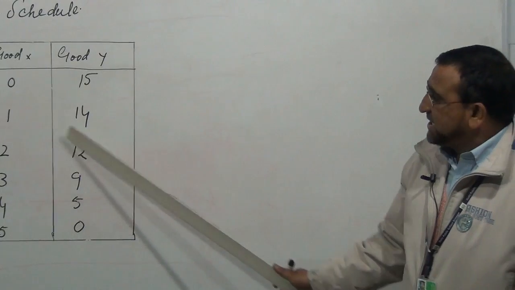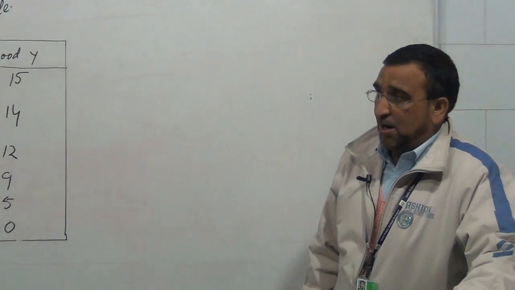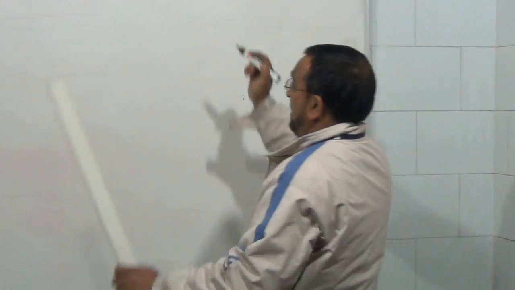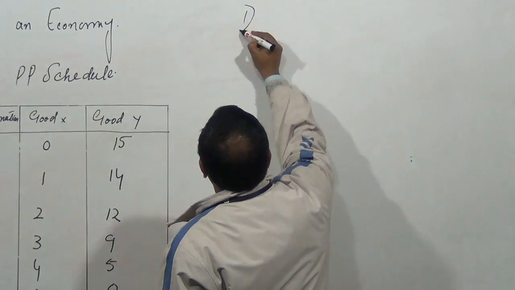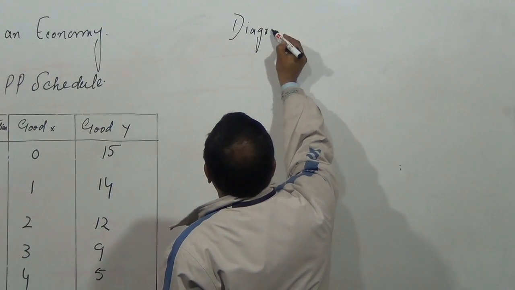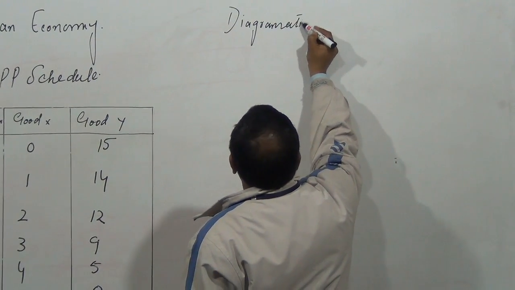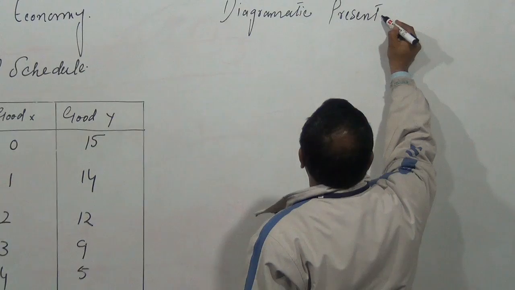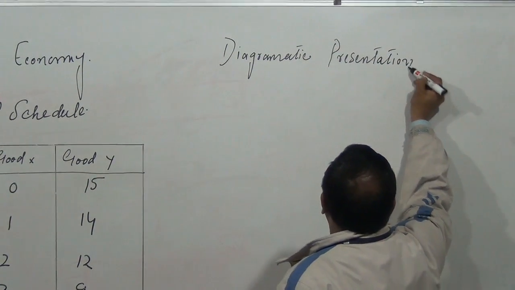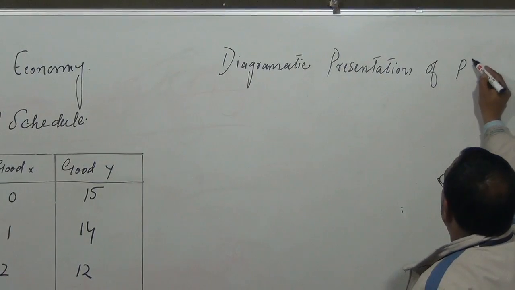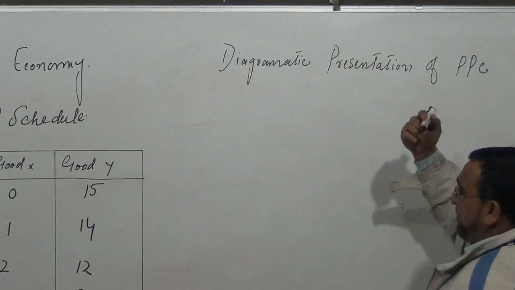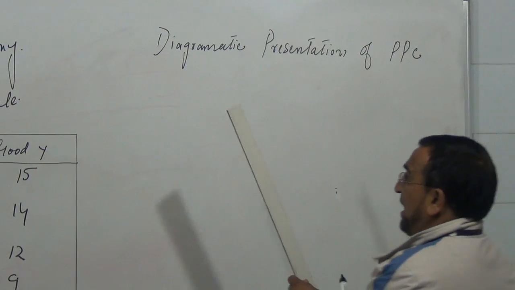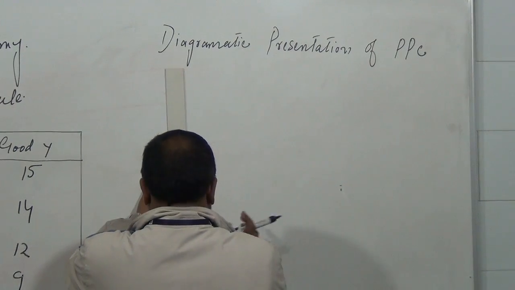So if we plot the same data on a graph, we will get a curve that is known as the production possibility curve, or simply the diagrammatic presentation of it. It is also called the production possibility frontier, production possibility line, or simply transformation line.